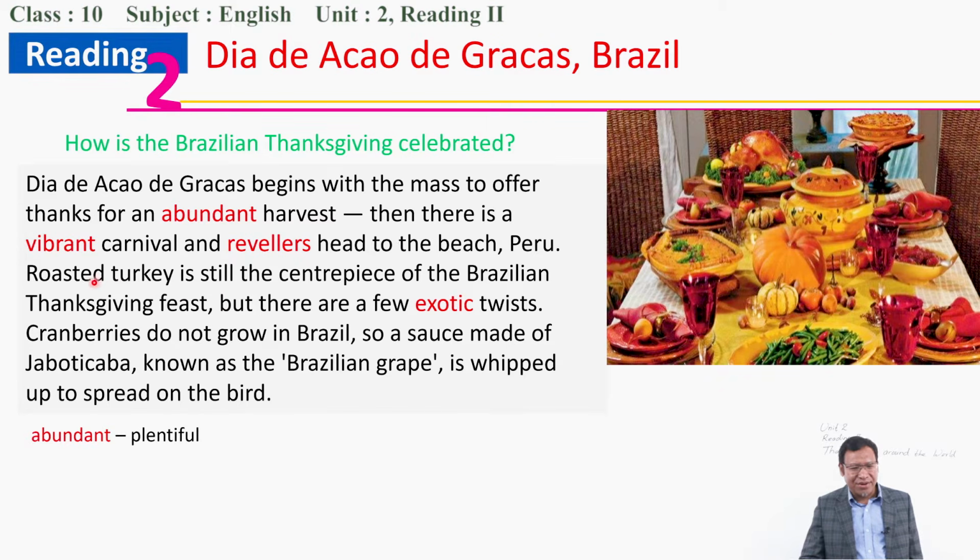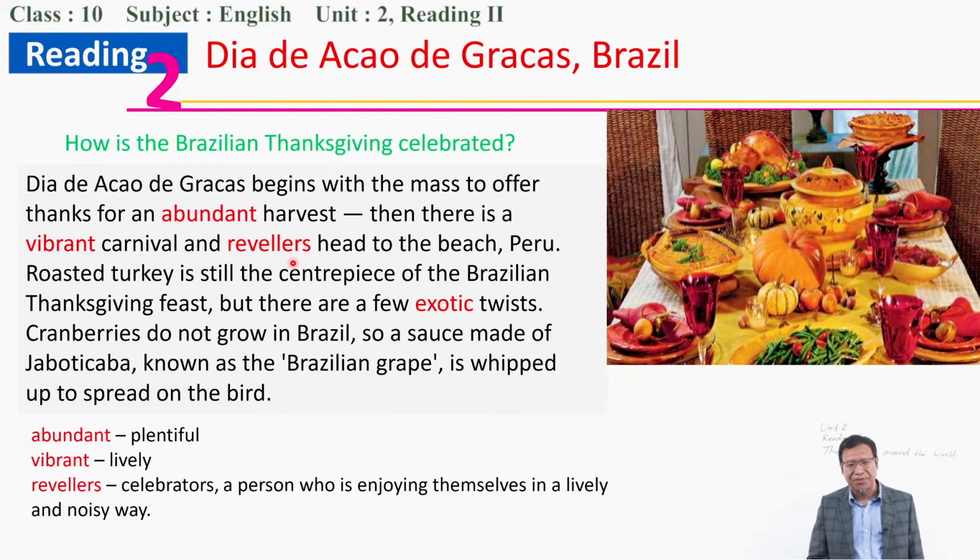Then there is a vibrant carnival. Vibrant is vibrating, lively, okay. Carnival is jatra, we say carnival. And the revelers head to the beach. Who are the revelers? Revelers are the people who enjoy themselves in a lively and noisy way, sometimes drunk, making noise and playing around. So these revelers go to the beach and enjoy it.